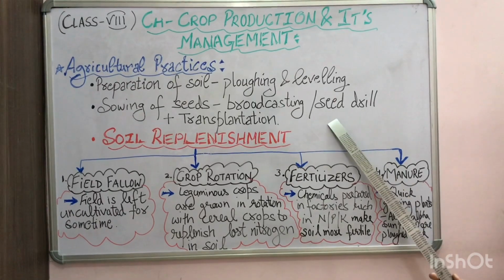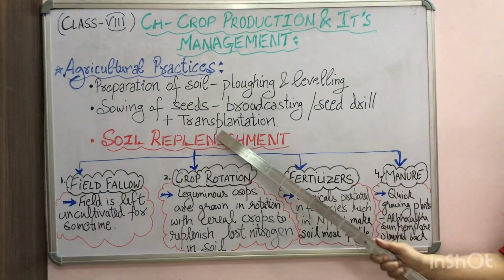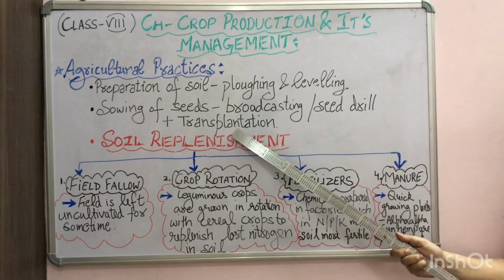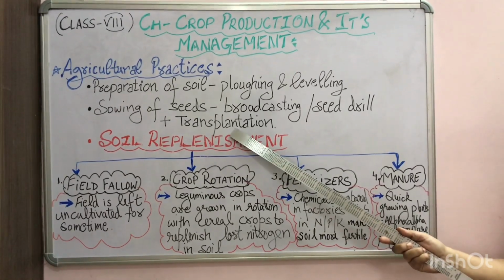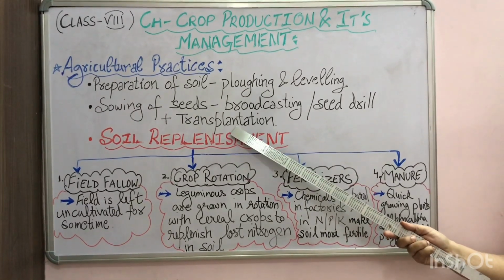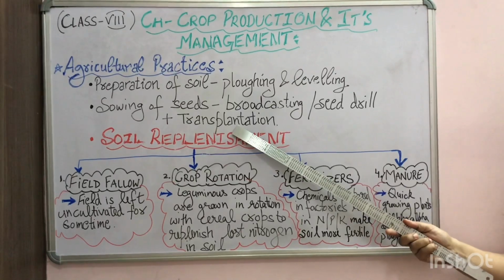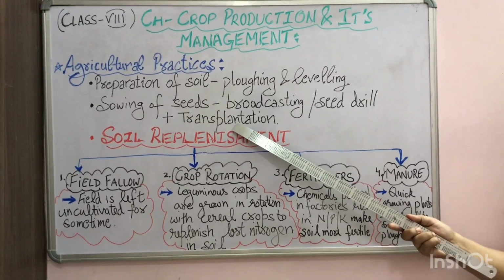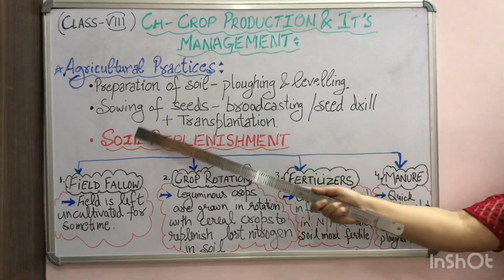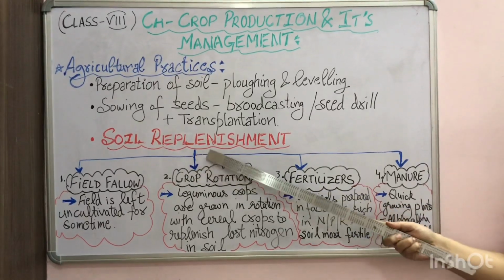seeds in the soil. There is one more method, which is called transplantation, where the seeds are first sown in a small plot which is called a nursery, and then from the nursery the healthy plants are transplanted to the main field. Now the third step, which is called soil replenishment.